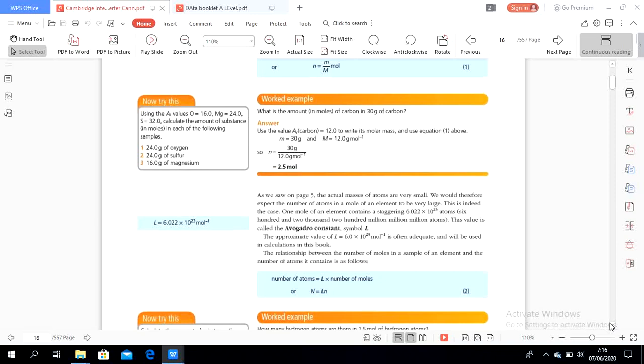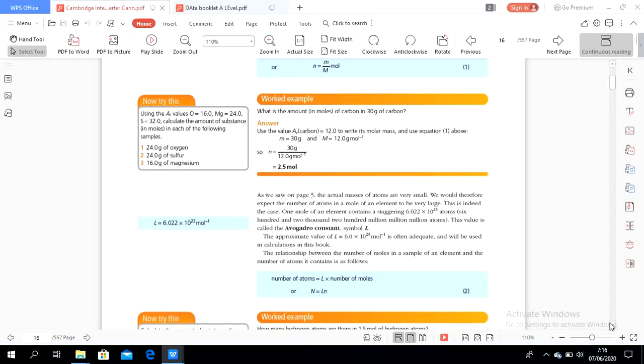And then we saw on the previous page that the actual masses of atoms are very small. We would therefore expect the number of atoms in a mole of an element to be very large. This is indeed the case. 1 mole of an element contains a staggering 6.02 times 10 to the power of 23 atoms. This is called the Avogadro's constant.